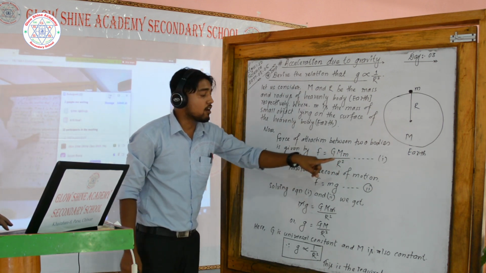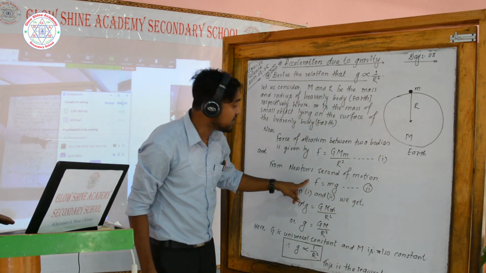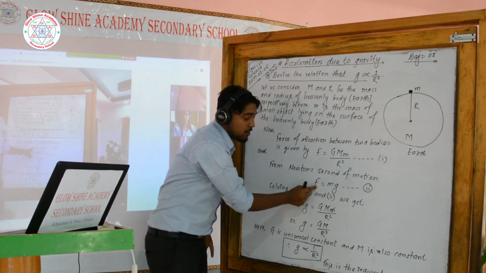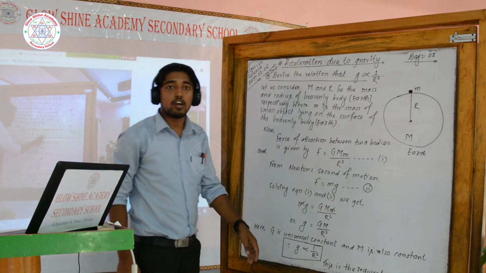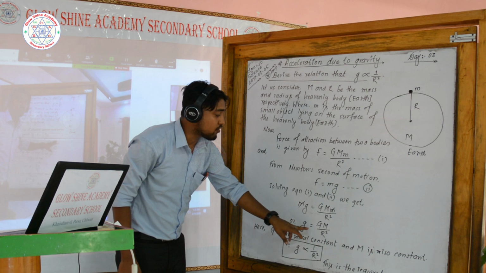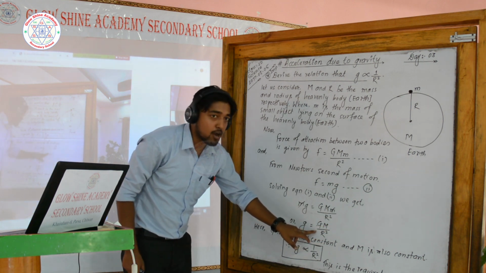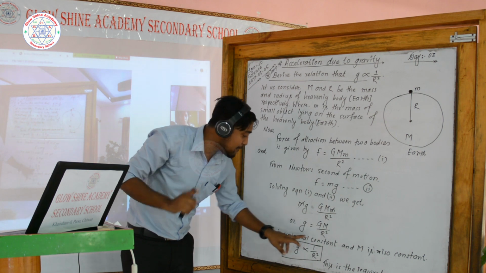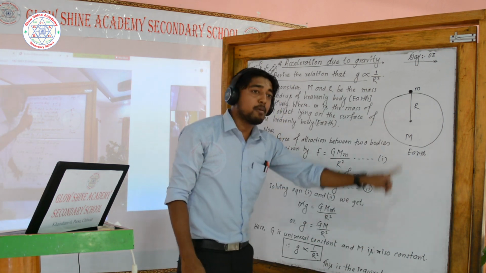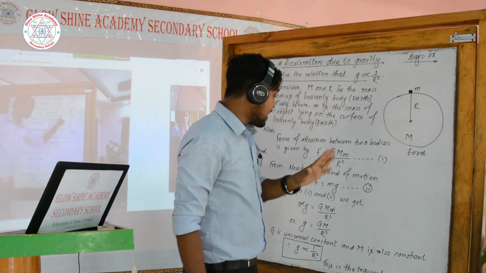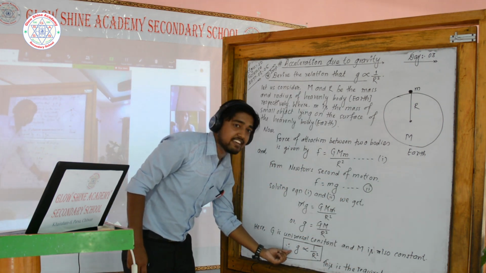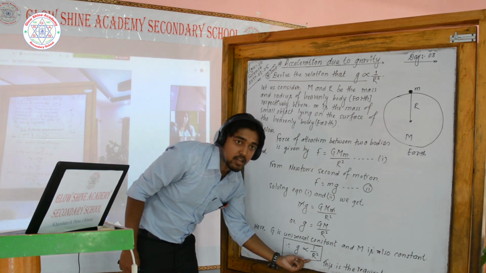From Newton's second law of motion, force is the product of mass and acceleration due to gravity. That is another equation, F equals mg. Now combine or solve these two equations. After solving, we get g equals GM by R square. I have already told you that capital G is the universal constant, universally constant everywhere, and M is the mass of the heavenly body, which is also constant. After keeping both values constant, we come to the conclusion that g is inversely proportional to 1 by R square. Now this is the required equation.